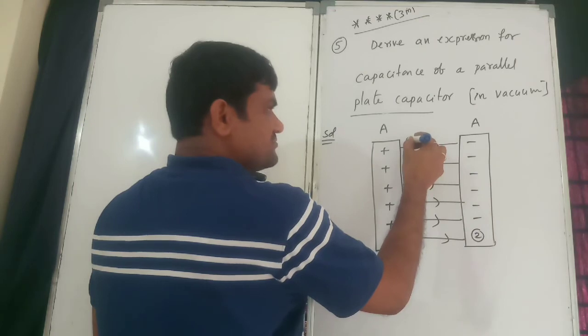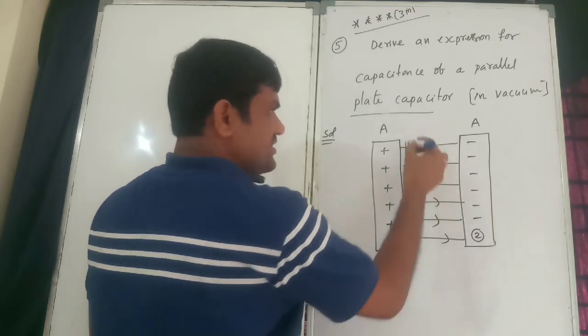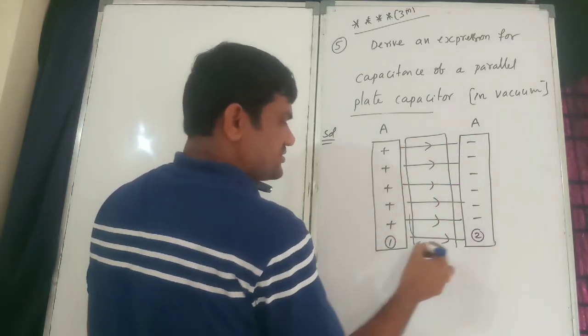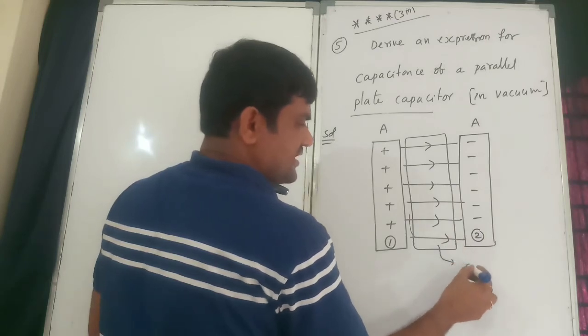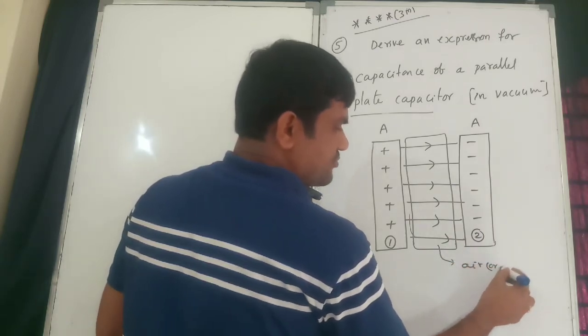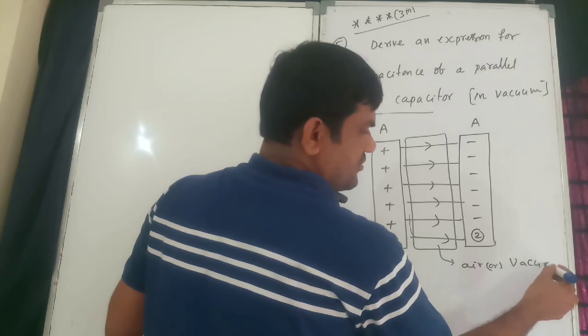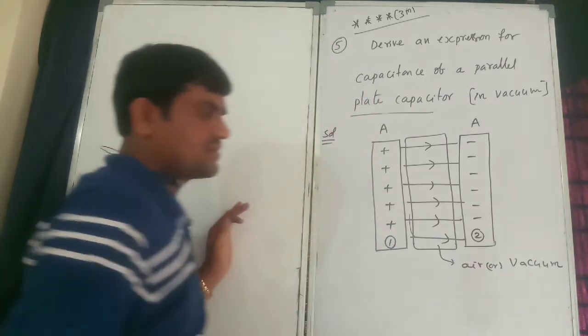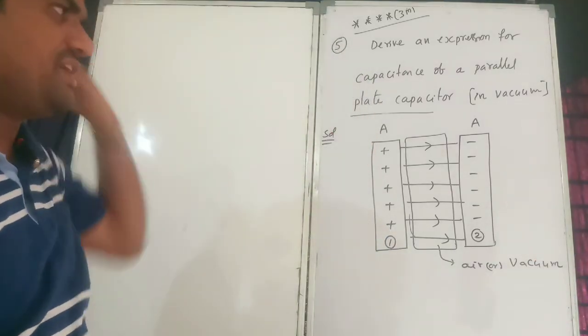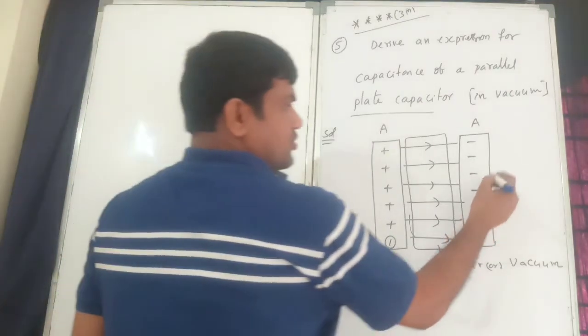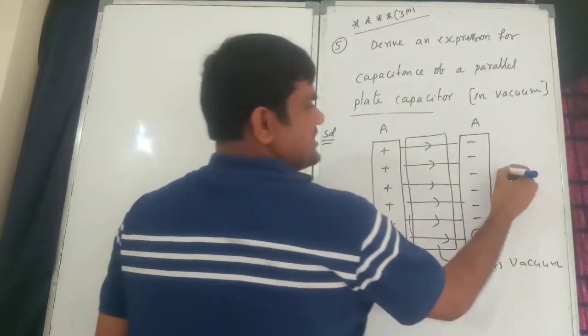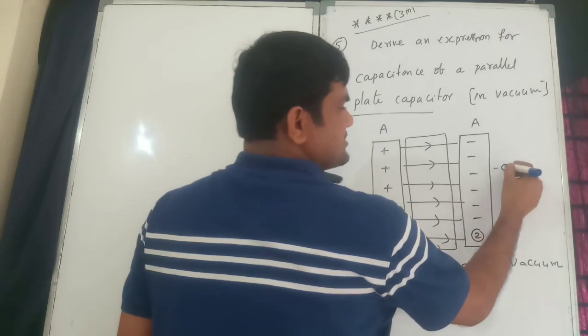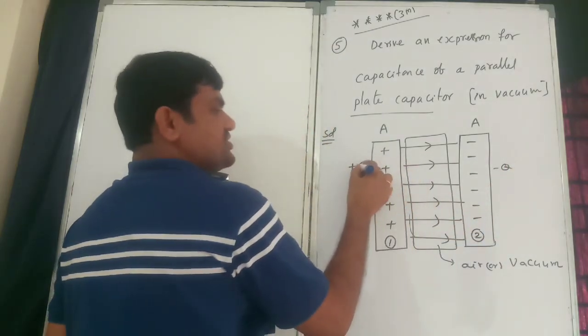That is air, or vacuum. Okay, dielectric medium.